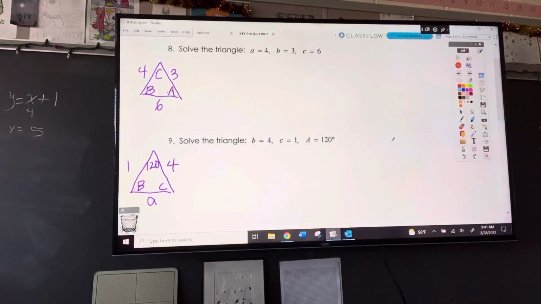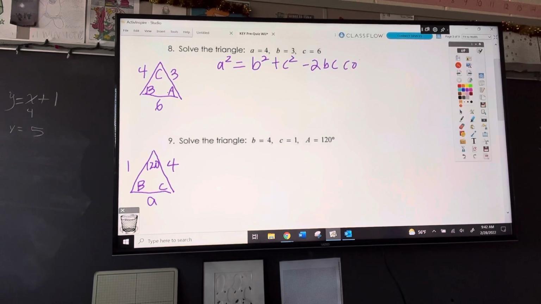So we've got the formula. a squared equals b squared plus c squared minus 2 times b times c times the cosine of A. Now we just throw the numbers in. So we've got 4 squared equals, let me do this right, 3 squared.